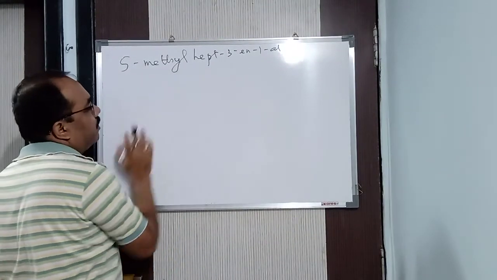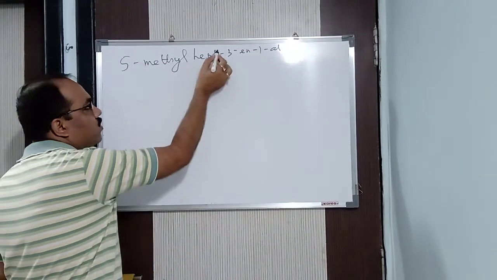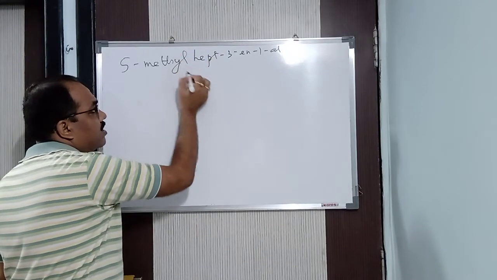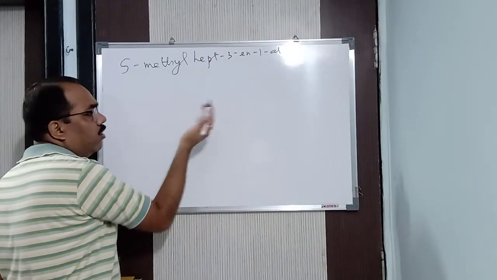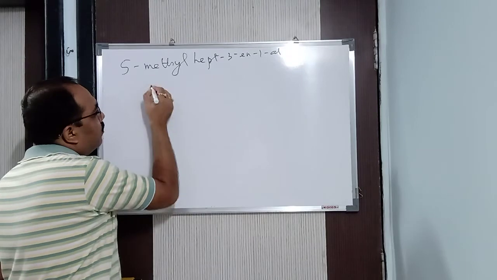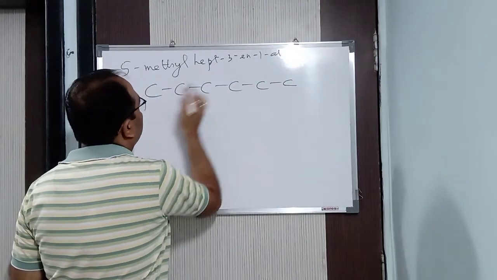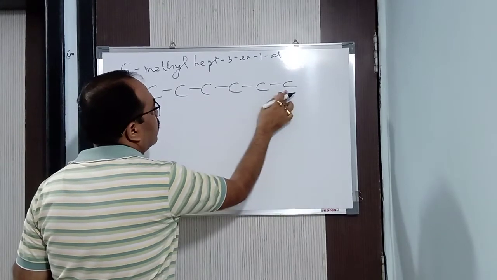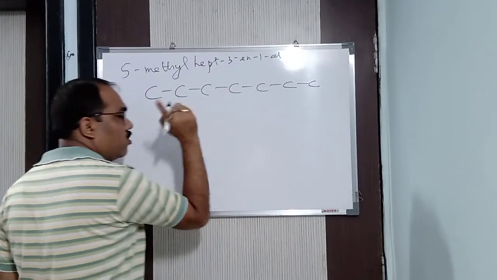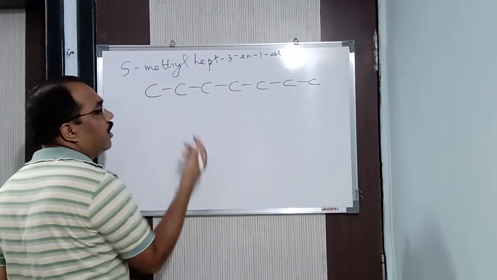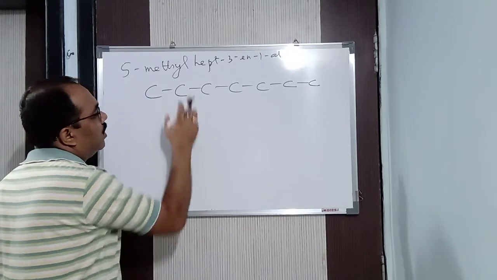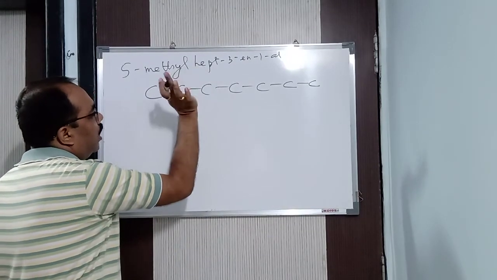What you need to do is very simple. If the IUPAC name is given and the structure is to be drawn, it is very simple. First you take the root word, because only there will you be writing the prefix and suffix. So first is your skeleton, the carbon chain. How many? Hept. 1, 2, 3, 4, 5, 6, 7. Without the root word, you cannot put the prefix and suffix. So first you need to see the root word.